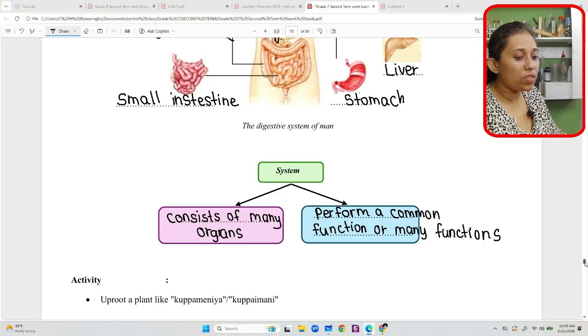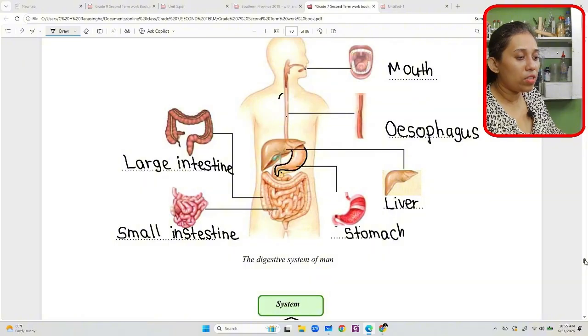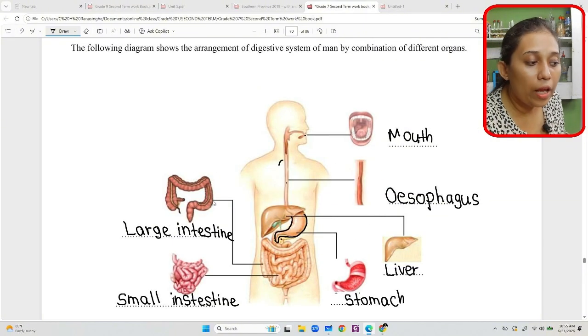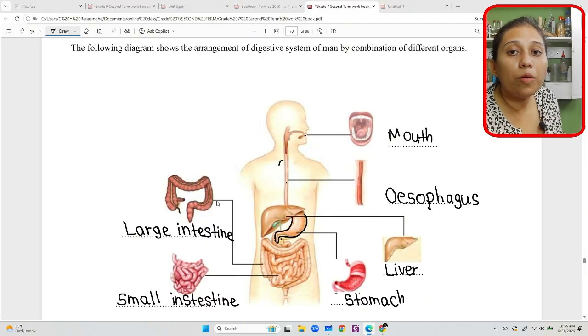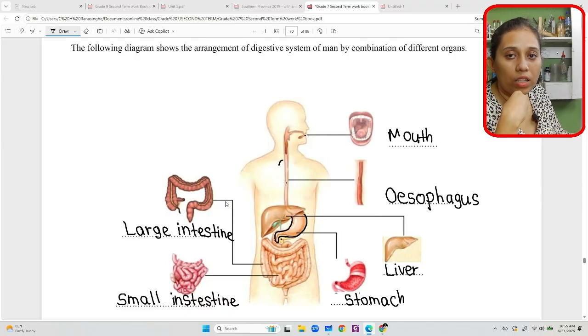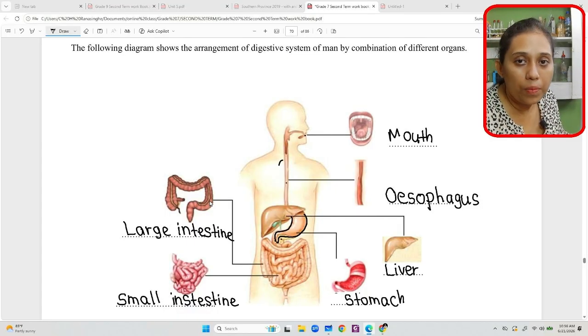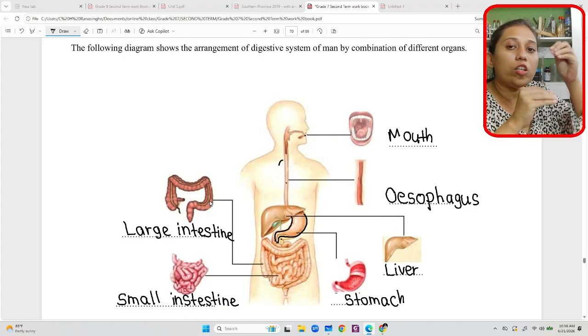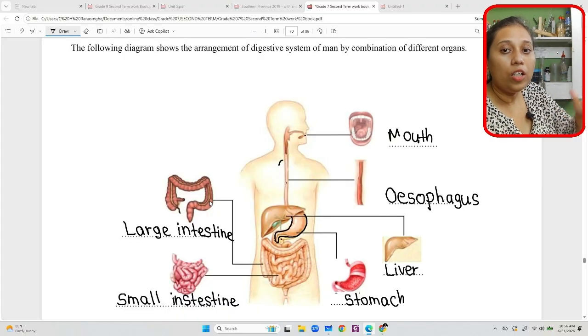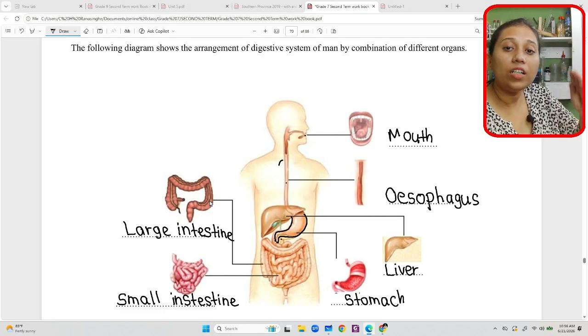Now let's go to the system above. This is the digestive system. This digestive system helps to digest the food. We take the food into our mouth, so inside our mouth, what happens there? We are chewing the food particles. When that food goes to the stomach, some chemical reactions happen, and the food is breaking into small pieces. So gradually digestion is happening.